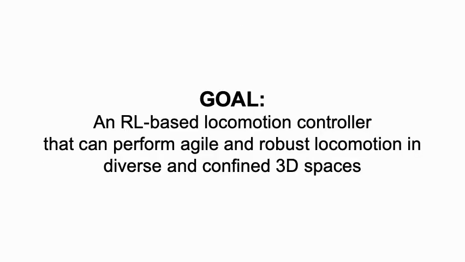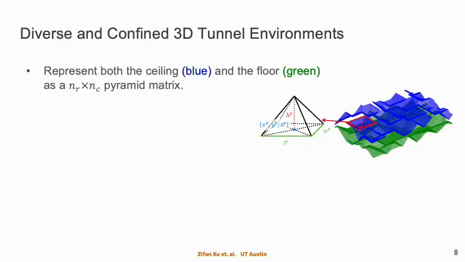The goal of this work is to explore the possibility of an RL-based locomotion controller that can perform agile and robust locomotion in diverse and confined 3D spaces. In order to train such an RL controller in simulation, we need to design diverse and confined 3D spaces in the simulation. We propose tunnel environments, which have both ceiling and floor constraints represented by a pyramid matrix. Both pyramid matrices have the same number of rows nr and number of columns nc.